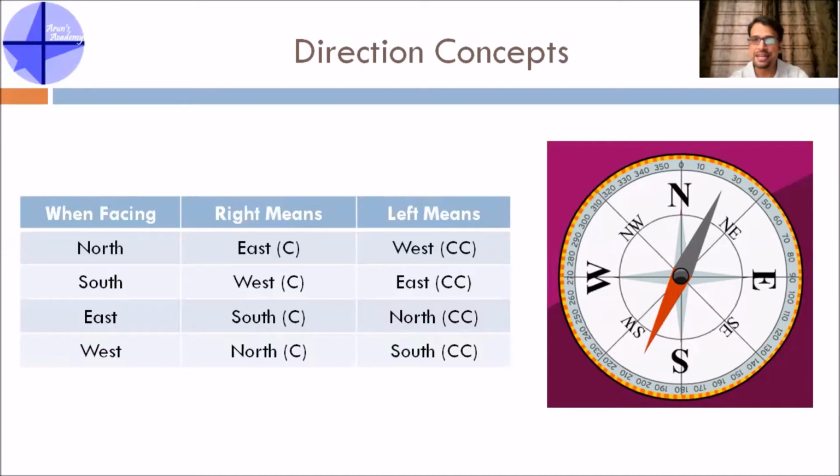Okay, so this table is one thing again which is very important. When you are facing south, right means west, left means east. Now again, based on which direction you are facing, your right and left will change. When you are facing east, your left is your north, right is your south. The clock and counterclock remains the same. When you are facing west, right means your north and left means your south. So the north is clockwise, south is counterclockwise.